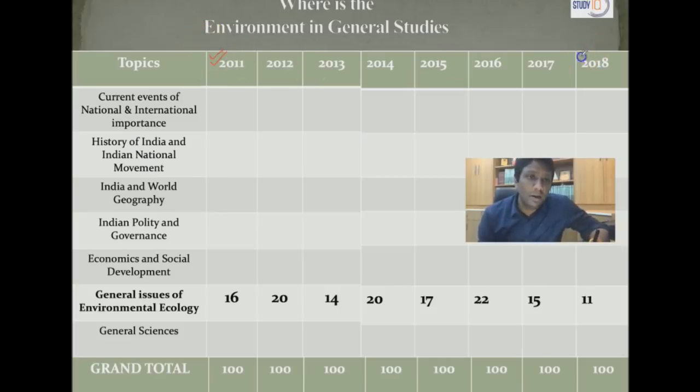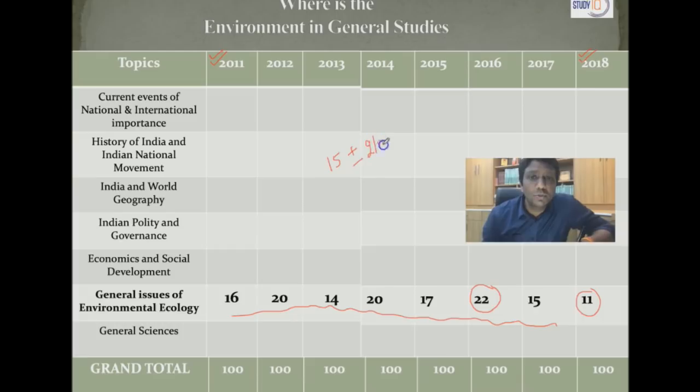This is for those of you who are going to appear in this examination. So from 2011 to 2018, the weightage of environment in the prelims paper is a maximum of 22 questions and a minimum of 11 questions. On the basis of this analysis of the number of questions from environment in your prelims paper in the last 8 years, you can expect around 15 questions, plus or minus 2 to 3. And 15 plus 2 or 3 questions is a good weightage for your prelims examination.